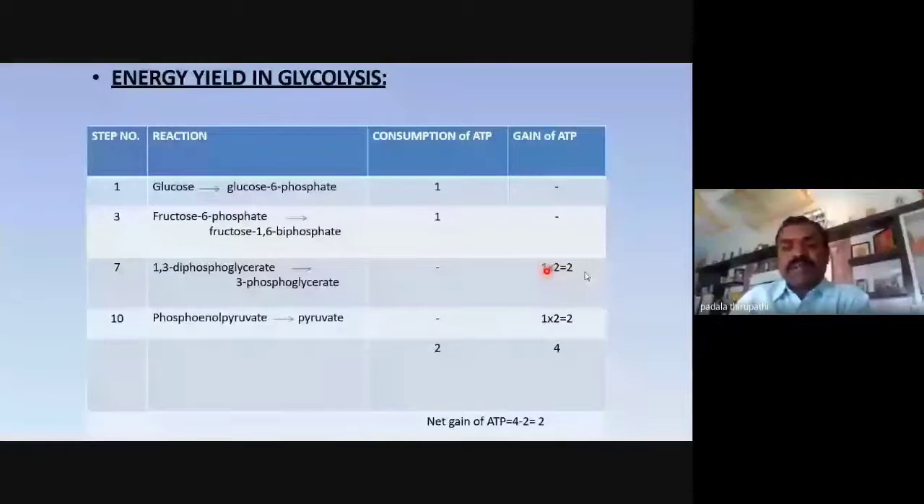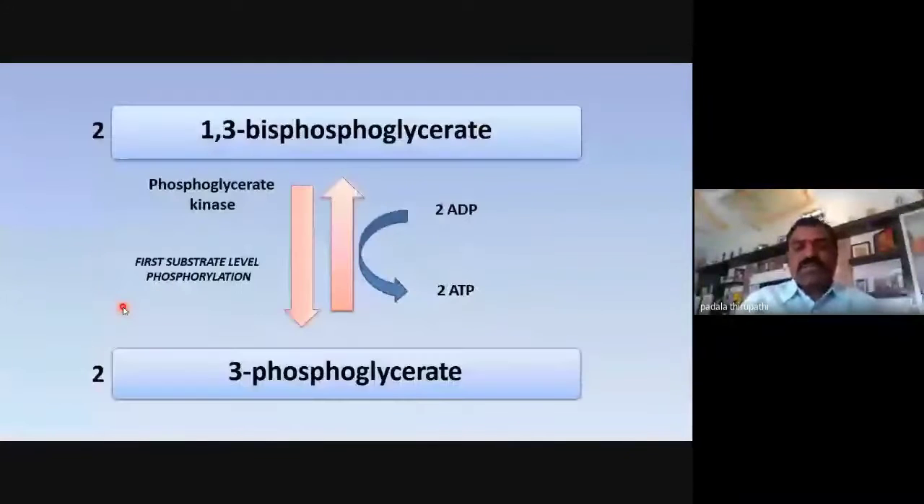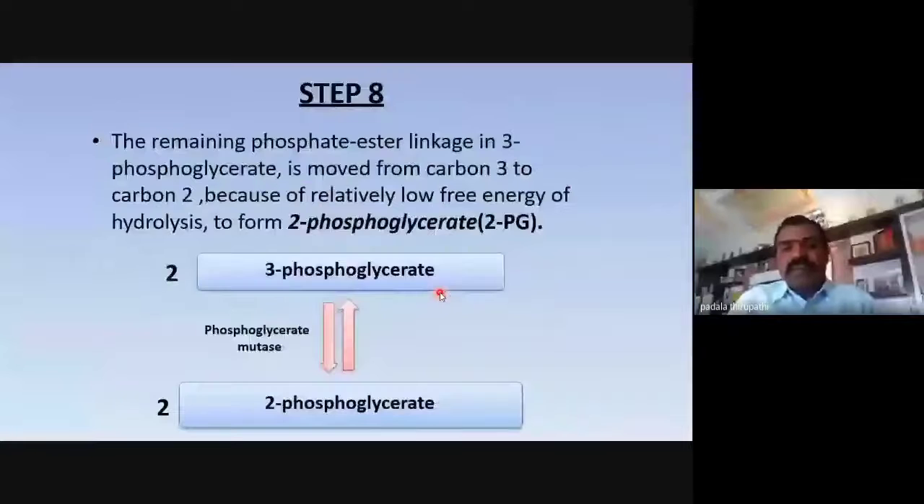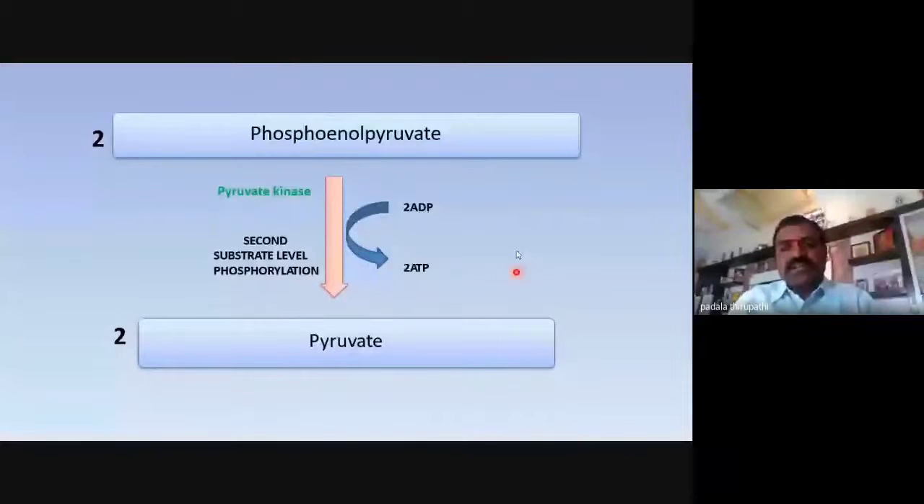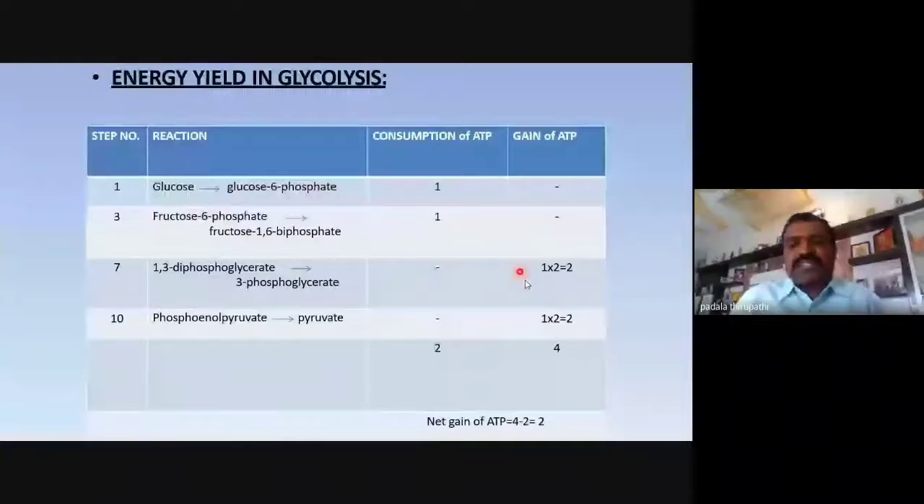And the 10th step, I will show. So this is the 7th step, where 2 ATPs are synthesized. And the 10th step, here 2 ATPs are synthesized, and we can explain it in the chart. In the 10th step, PEP, phosphoenol pyruvate, is converted to pyruvate or pyruvic acid, synthesizing 2 ATPs. So a total of 4 ATPs are gained and 2 ATPs are consumed.